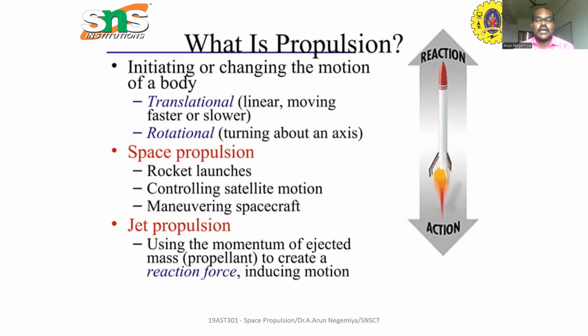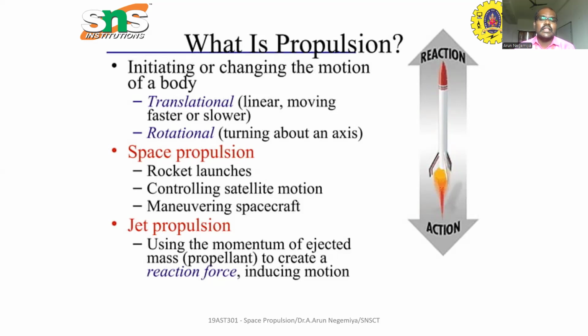The rocket starts from bottom to top. For example, in the Deepavali rocket, we light the rocket on the ground. It goes into the sky and at a particular time it burns out.